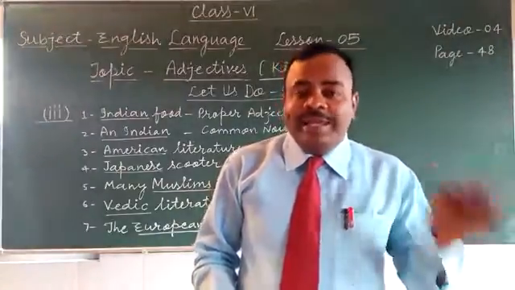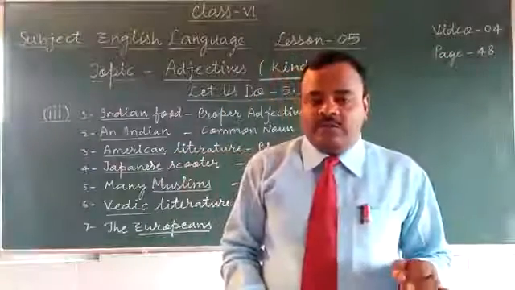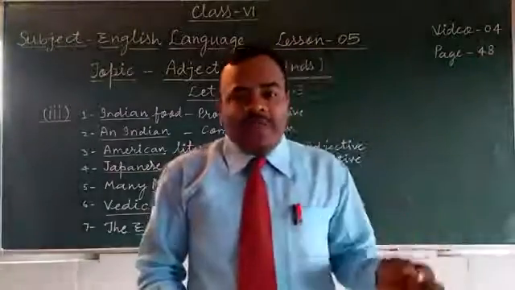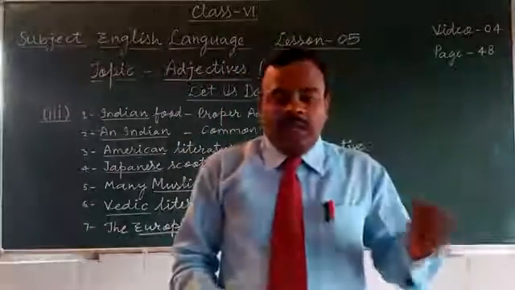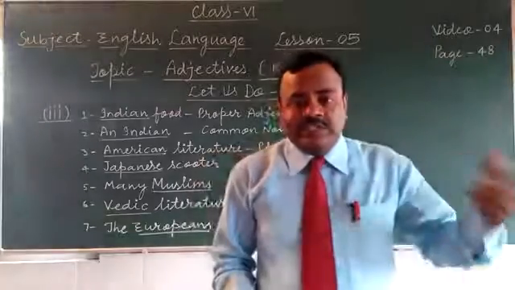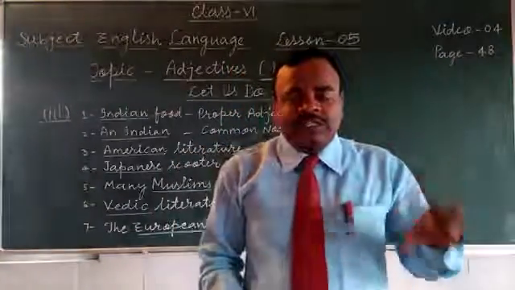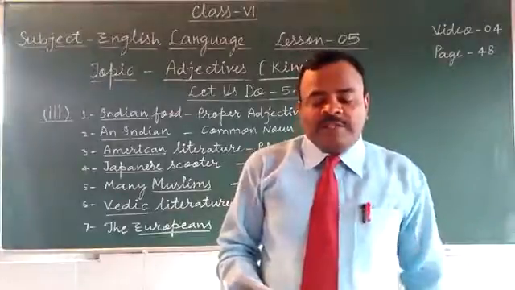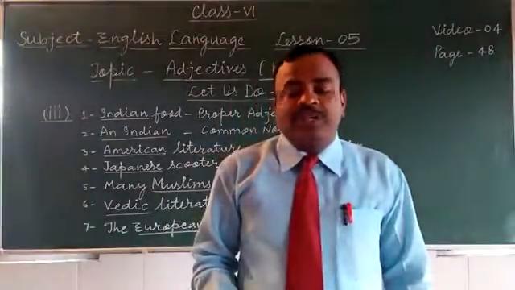For example, English. English is an international language. So English is here language. But when we use the before the language, it tells about the citizens or the people of that country where this language is spoken. For example, the English are very particular about punctuality.